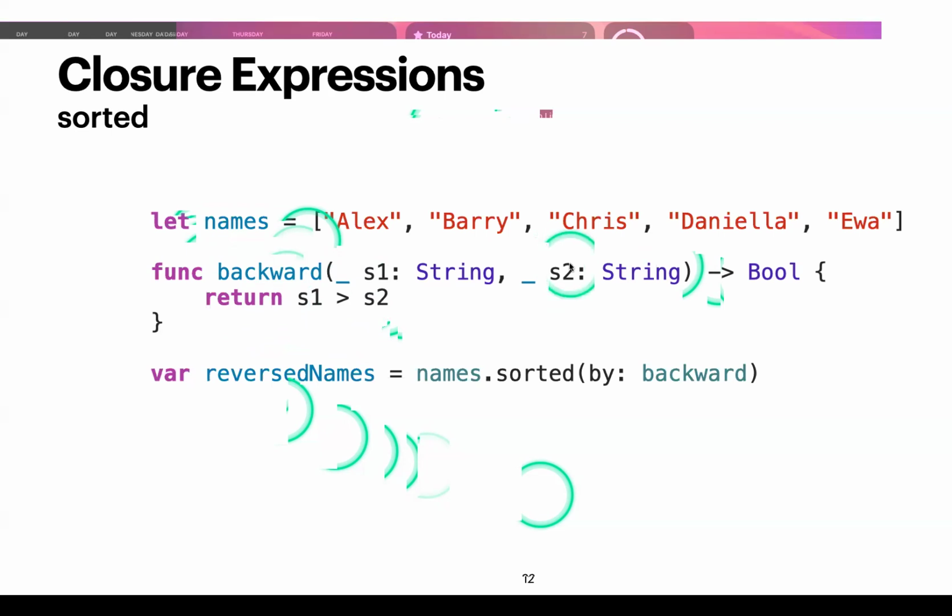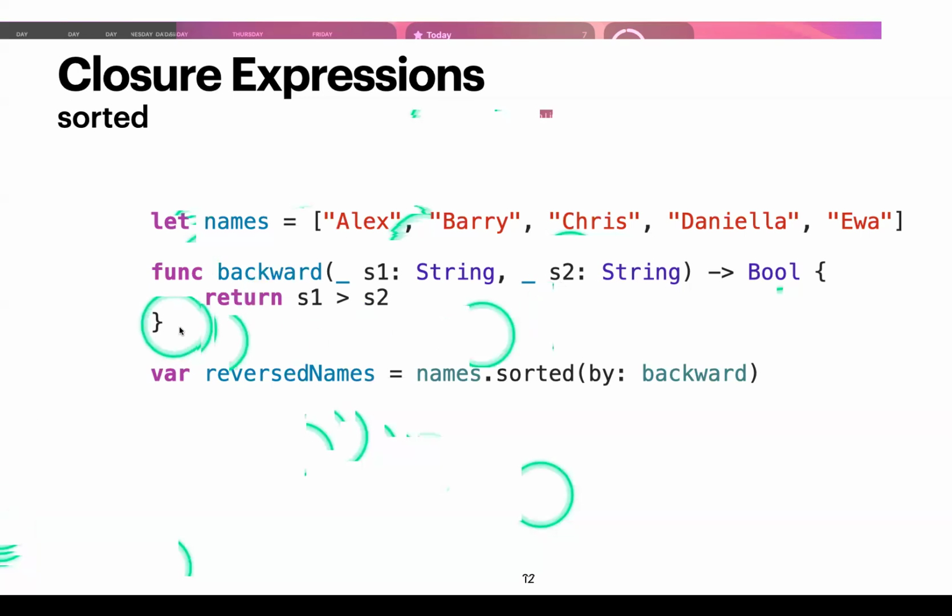So we're going to go from the first letter. Is that letter, for example, is A greater than B? No, so it returns false. Okay, and then that's this function. And so what we could do is call sorted on names, and sorted accepts a closure. And we're basically passing backward into here.